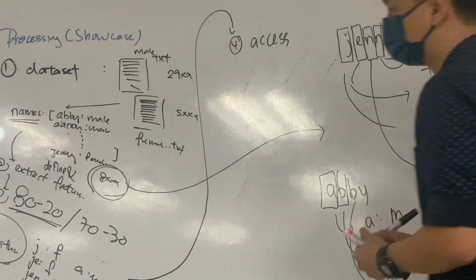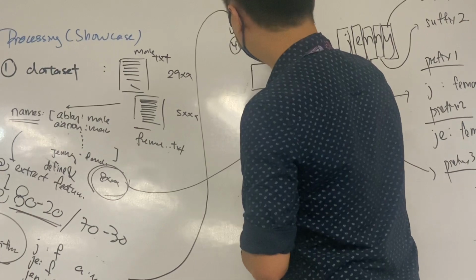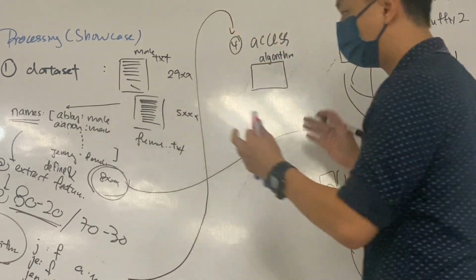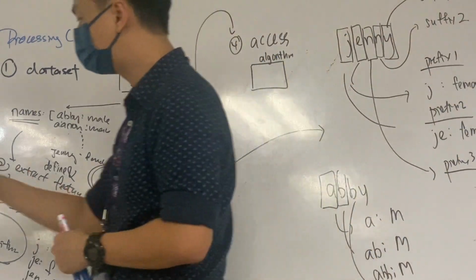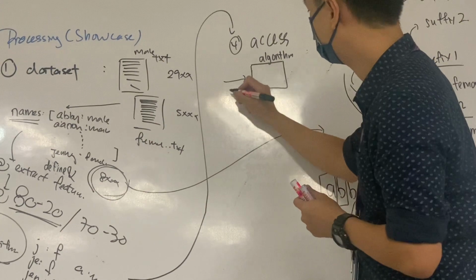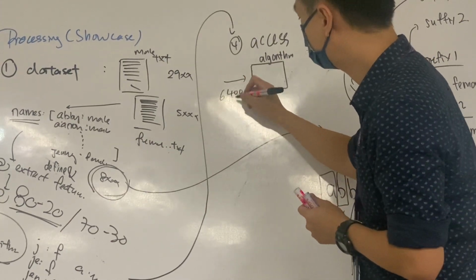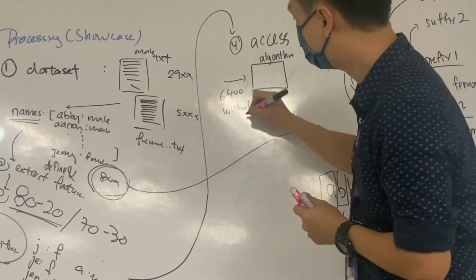So what we'll do here is assume that this is the algorithm that you already built. You already trained the model. What happens here? We will recycle these 6,400 samples. We will pump in again these 6,400 without the label.